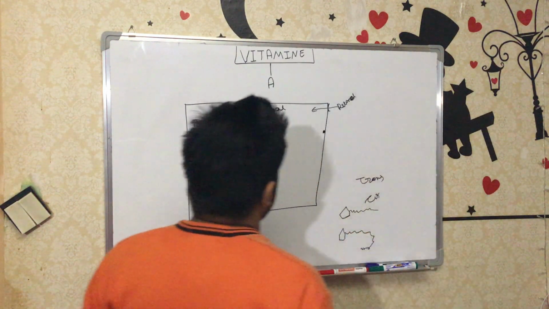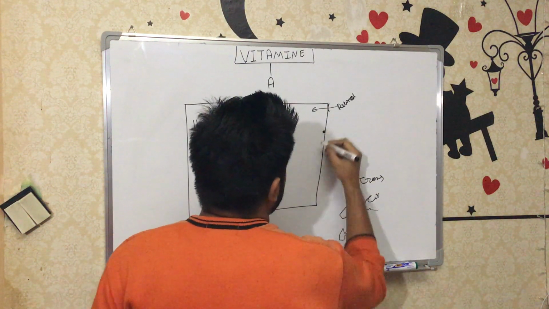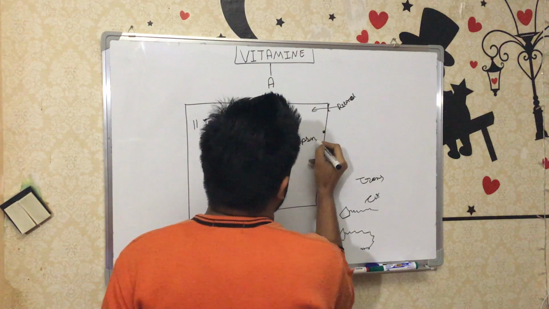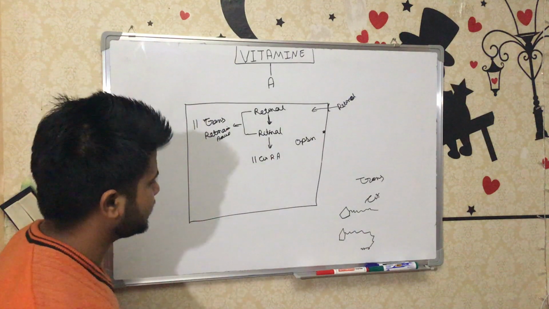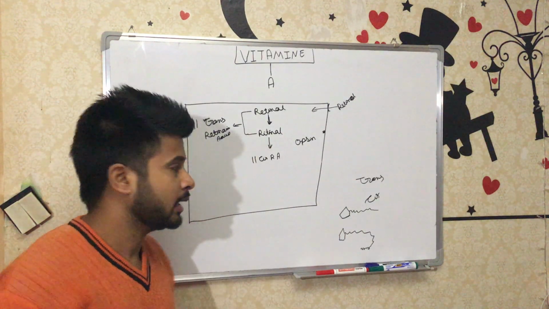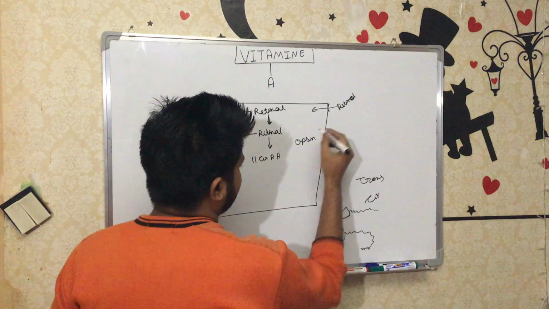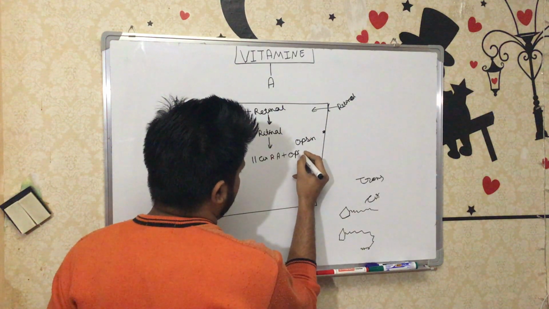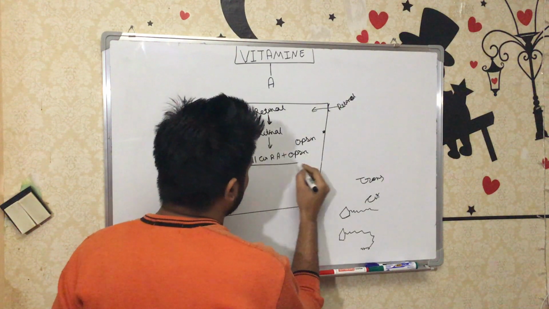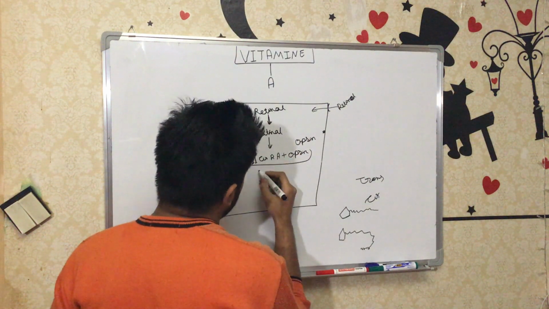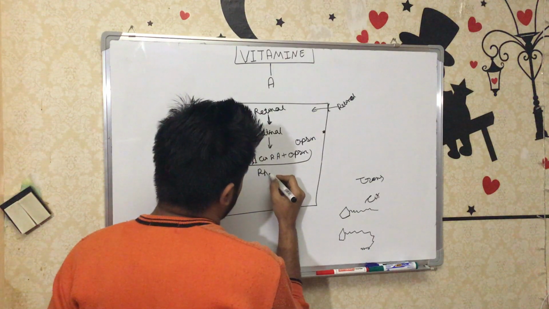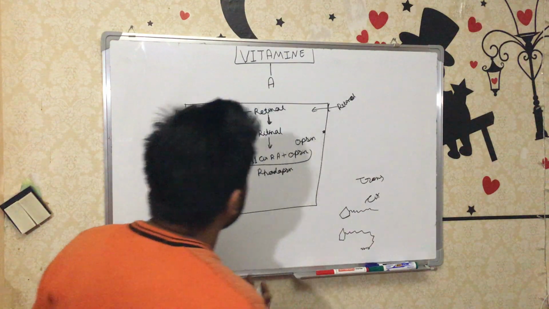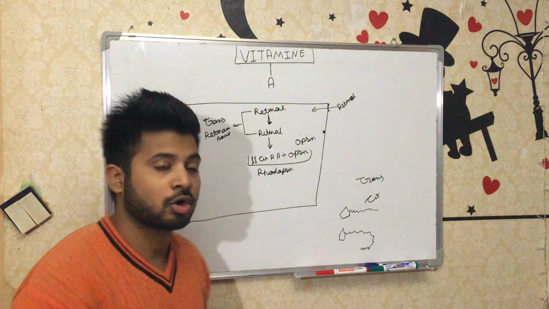Inside the cell, the rod and cone cells secrete or synthesize a special protein. That protein's name is opsin. So whenever 11-cis retinoic acid is converted from retinal and opsin is synthesized by the rod and cone cell, it combines with opsin, and the two molecules together are named rhodopsin. So 11-cis retinoic acid plus opsin, the two together are rhodopsin.